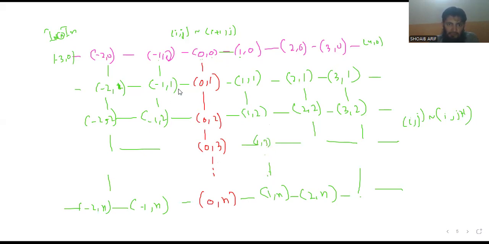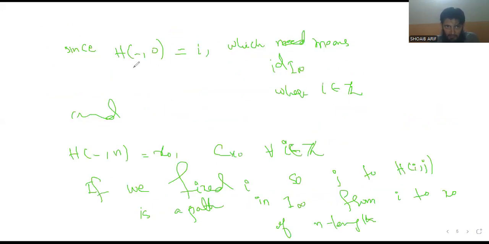If we go to the left side, there is a change in the i component: (-1, 1), (-2, 1), (-3, 1), and so on. This is the box product of I infinity and I n. Okay, so let's go again.